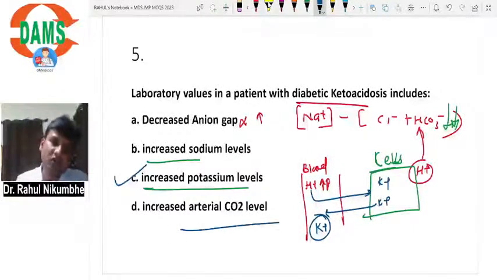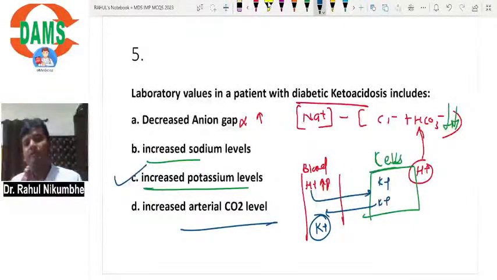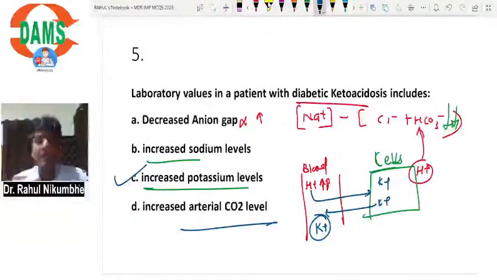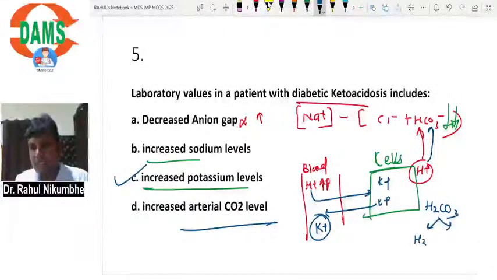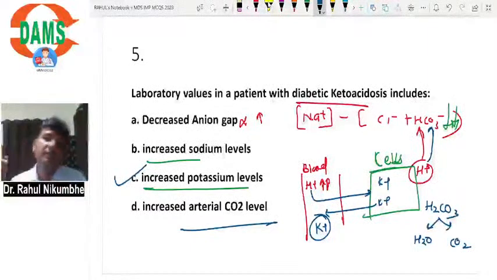Increase arterial CO2. No, again it is a wrong answer. In our patient of diabetic ketoacidosis, what happens? Ketones will donate H plus ions. H plus ions will combine with HCO3 minus. It will form H2CO3. H2CO3 will be broken down into H2O and CO2.